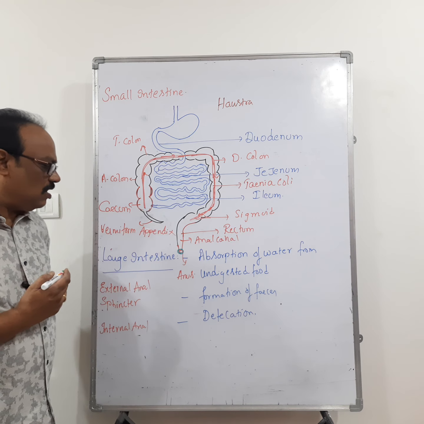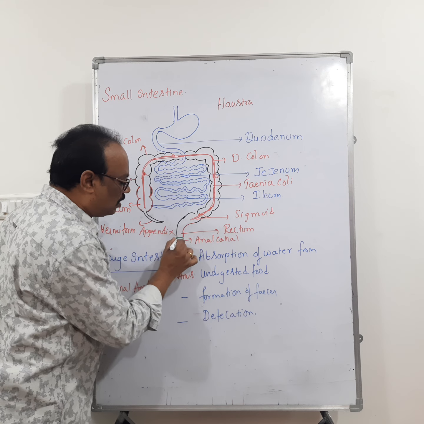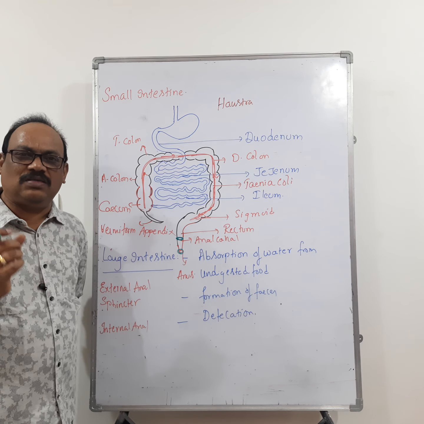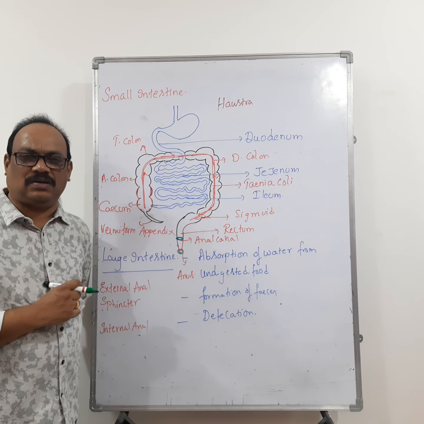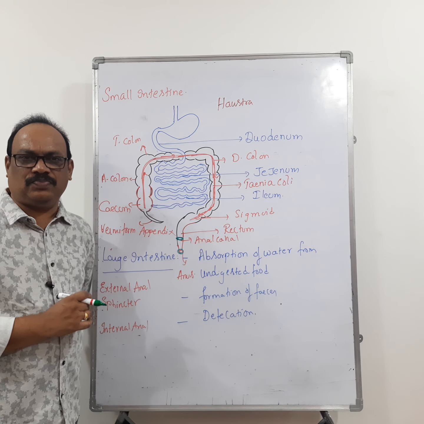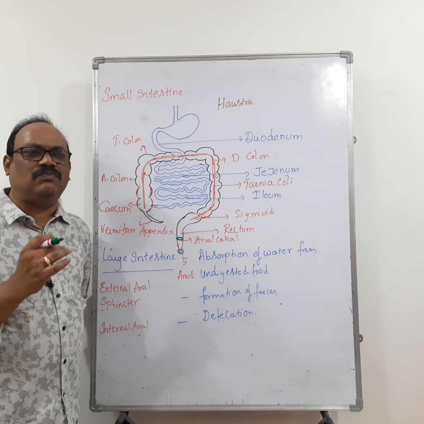Then what about the internal anal sphincter? The internal anal sphincter is present in between the anal canal and rectum. The internal anal sphincter is made up of smooth muscles. So these are the important points where we can get the objective questions. Right, we go for the next one.